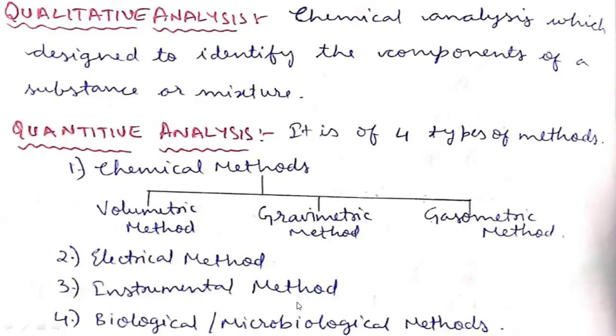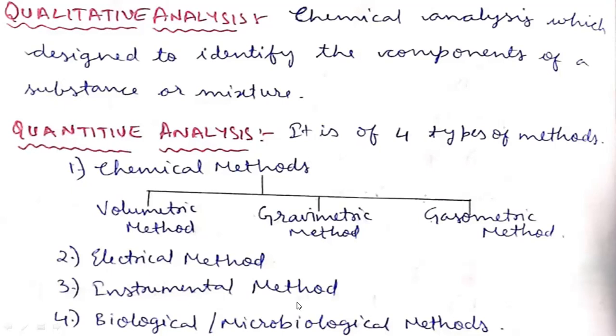If the sample is showing a specific rotation, then that sample is identified by polarimetry. If the sample or solution is producing a refractive index, that sample will be identified by refractometry.